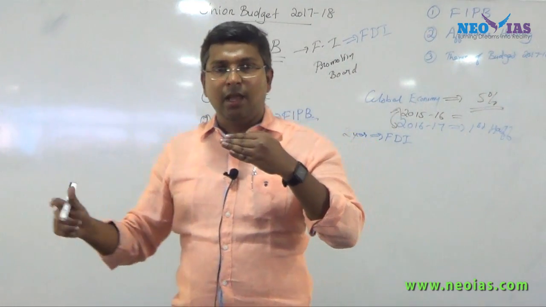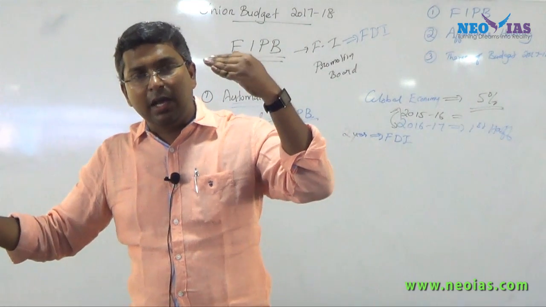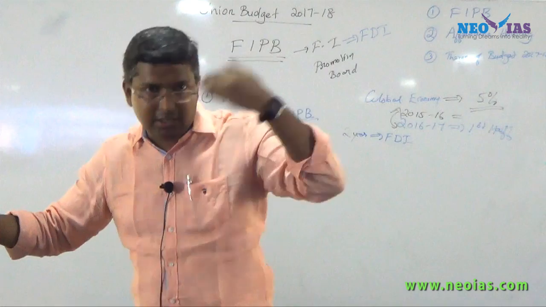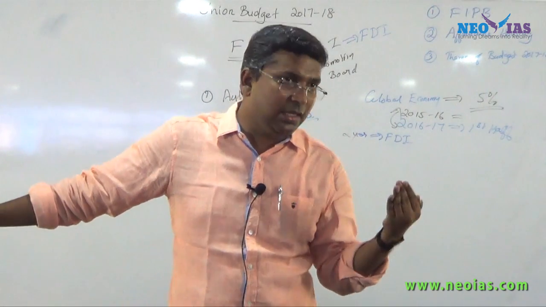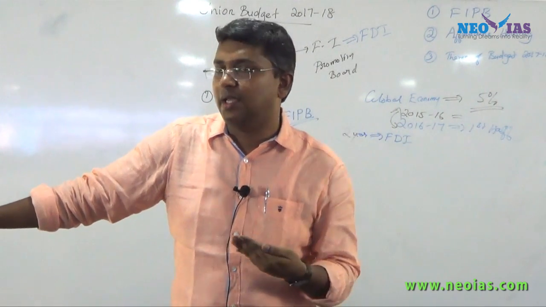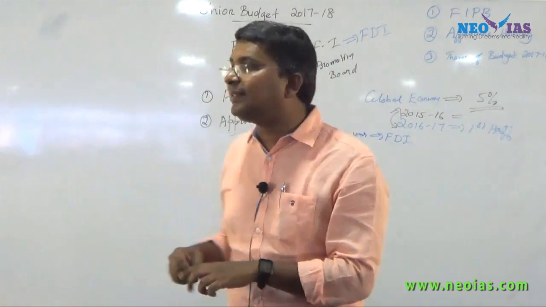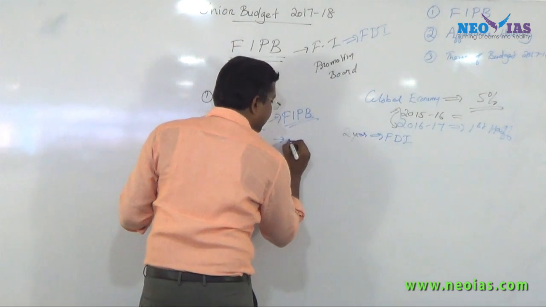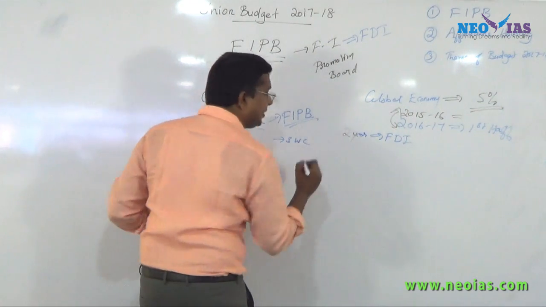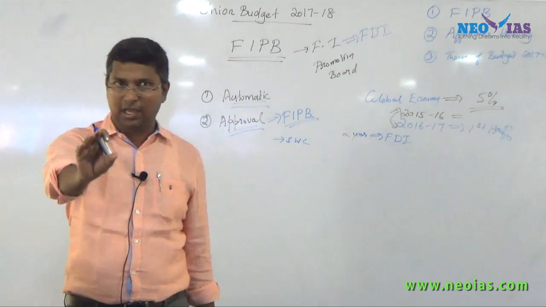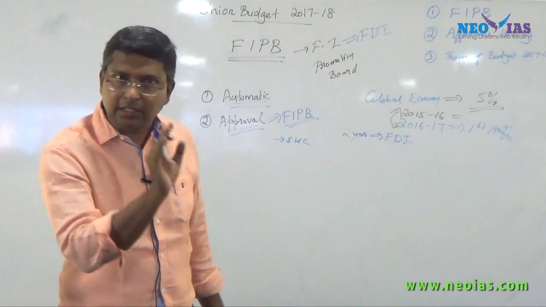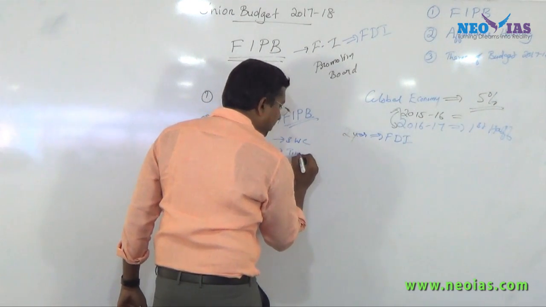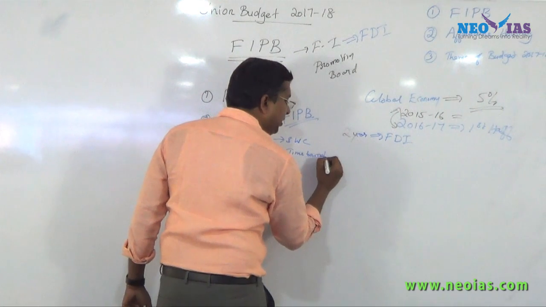Now here, again while giving approval, FIPB has made things easy for foreign direct investors, in the sense that it has only a single window clearance. Now try to understand what it has done: it has a single window clearance system. It's very easy to approach them, and it gives approval within a time-bound manner.